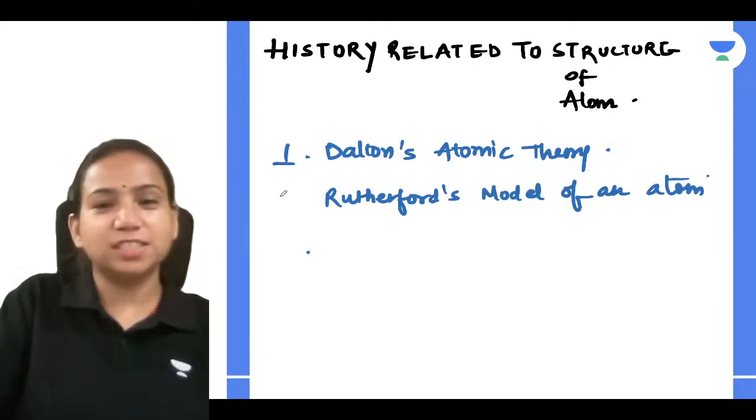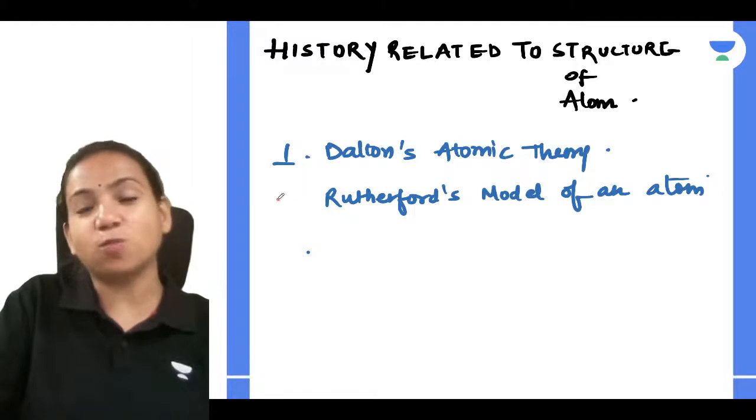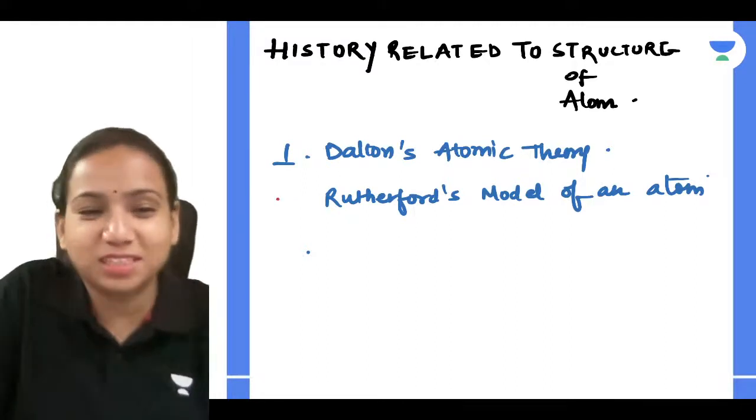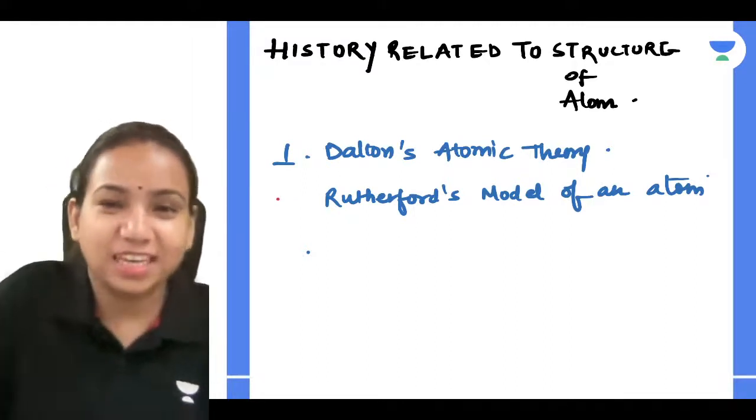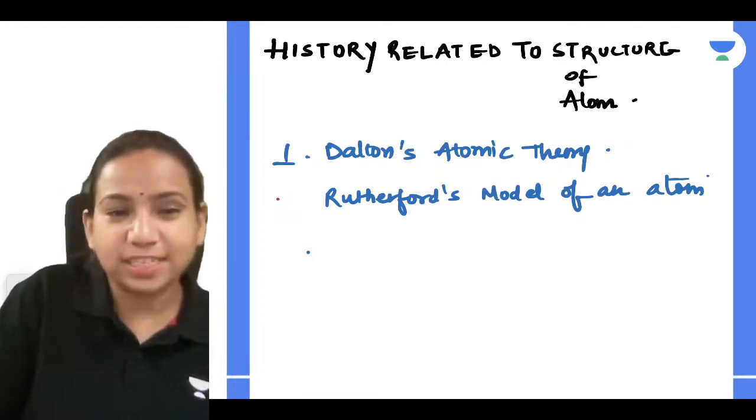So the second one was the plum pudding model. No, right now it's the season of that. What is that? Watermelon. Like the atom looks like a watermelon. How many of you remember that? Let's write that first.